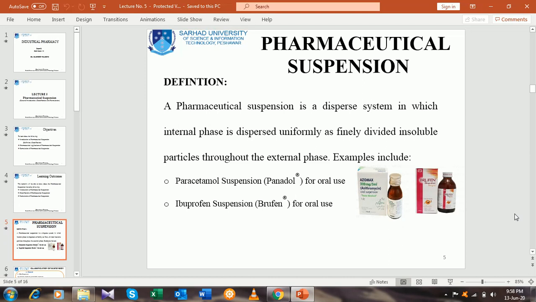Some instructions are also available on the label as well as on the bottle: shake well before use, and use within 2 weeks, or within 1 week, or within 3 weeks after the reconstitution.